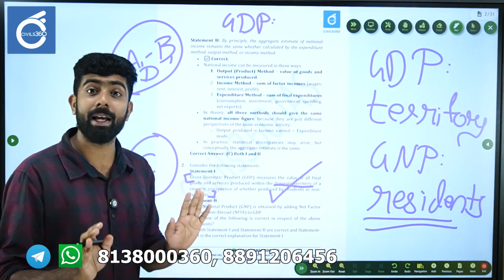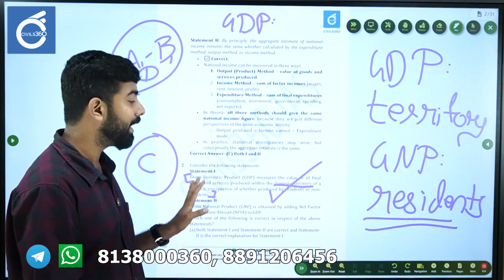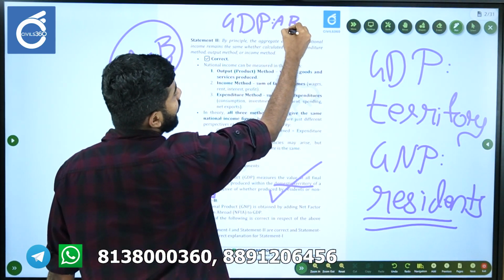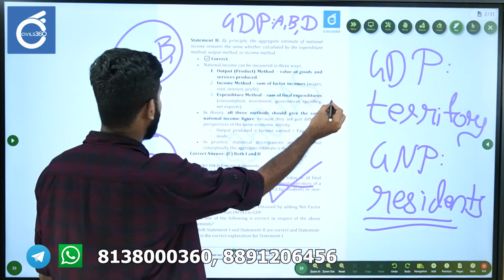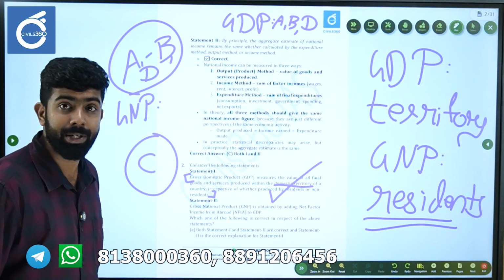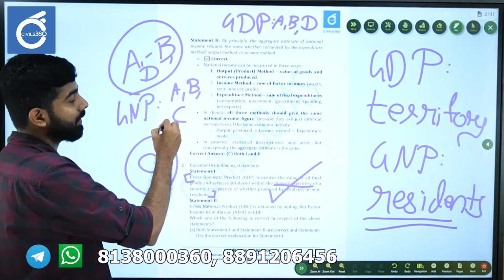Here C will be excluded because C is generating whatever he is generating outside the territory. So A, B and D will be included in GDP. But what about GNP? A will be there, B will be there and C will be there.